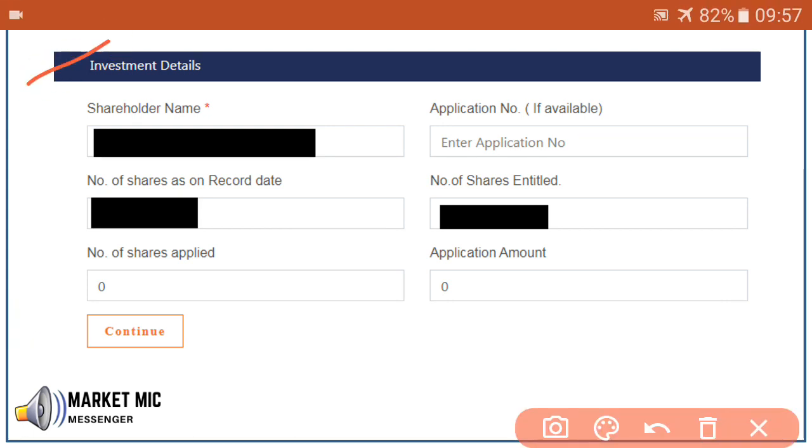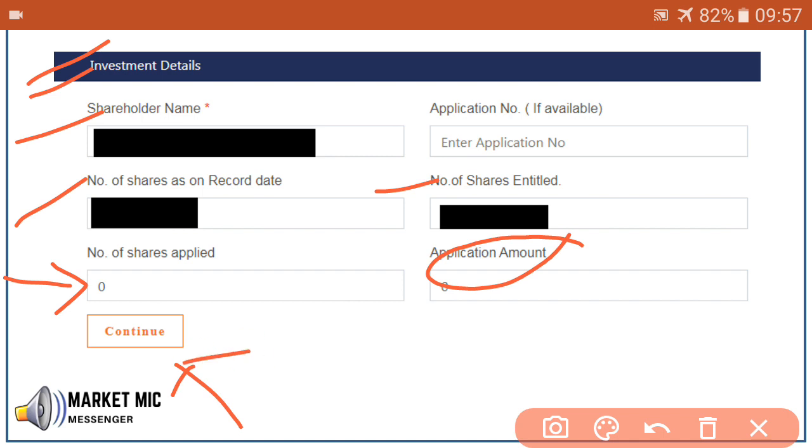Once we provide all these details and click the continue button, the next section is the investment details. Here we may get our details auto populated, something like shareholder name, how many shares we had as on record date, how many shares we are entitled to, and now we have to enter how many shares we are going to apply for. So enter those numbers. The application amount gets filled automatically after you click the continue button.